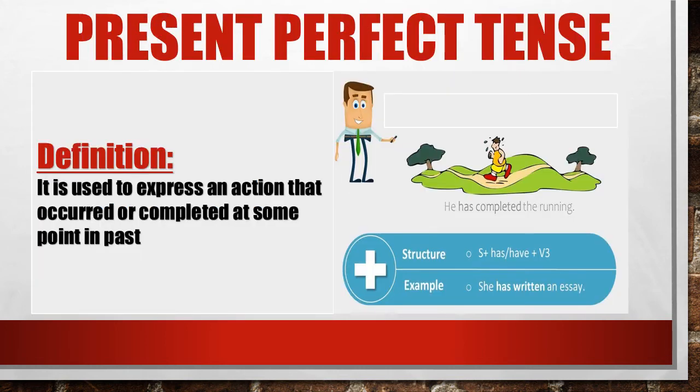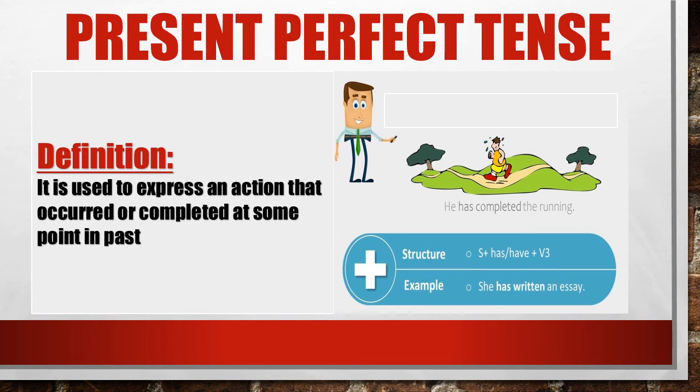Let's move towards another topic, that is present perfect tense. My dear students, let's have a look at the example. It is used to express an action that occurred or completed at some point in the past. The action has been completed at an indefinite time in the past, and this is known as the present perfect tense, right?